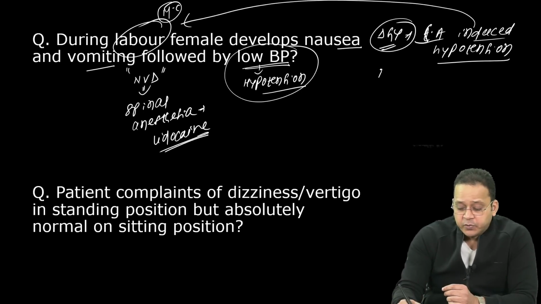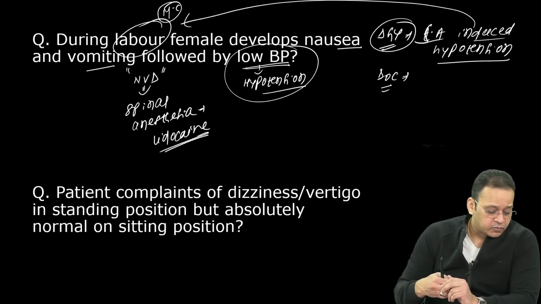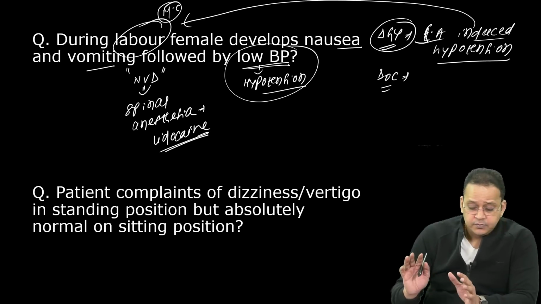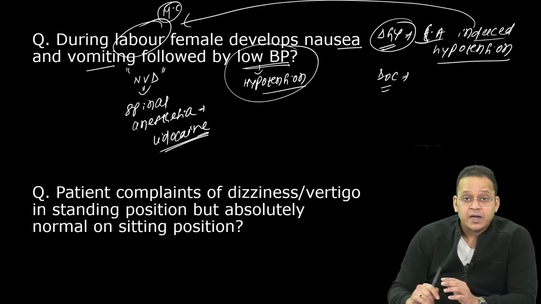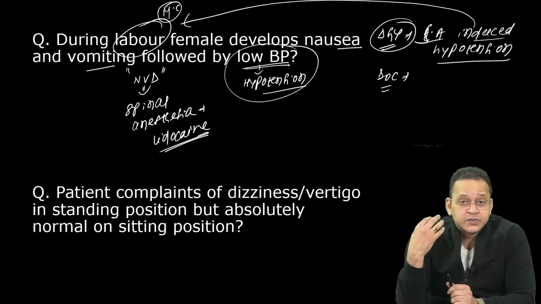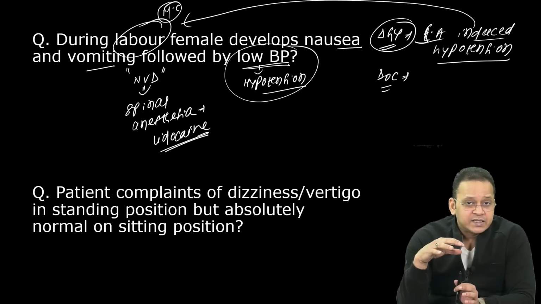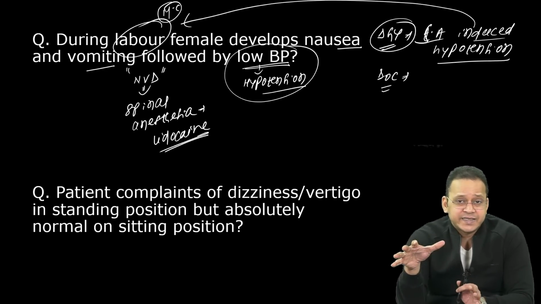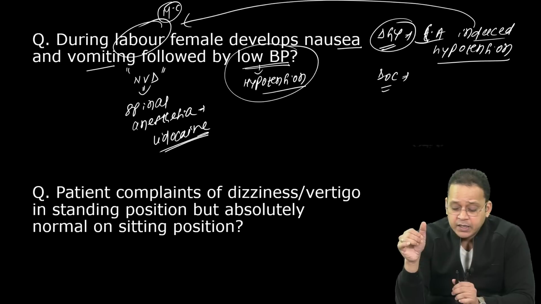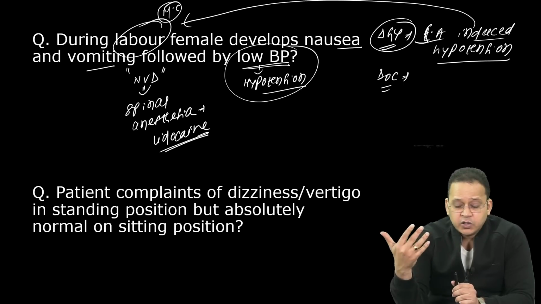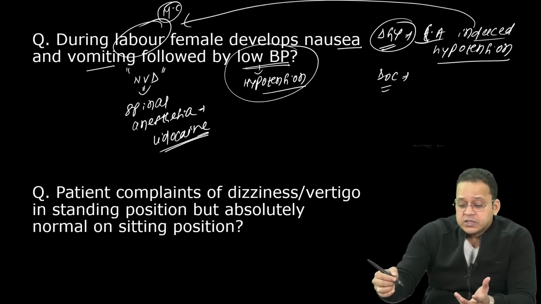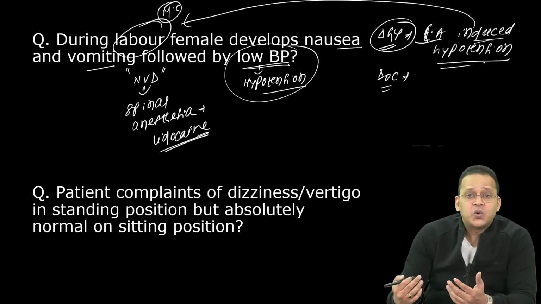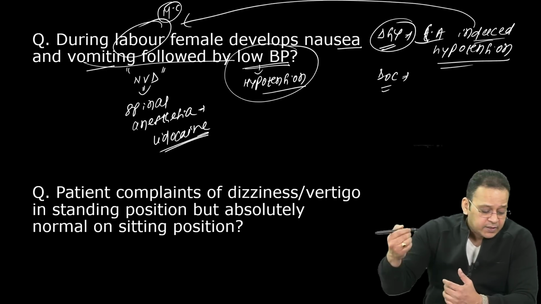So what is the treatment? What is the drug of choice for this? Come on, what is the drug of choice? I'm telling you, nowadays, as you might have seen in the last 2 years, the FMGE exam is nothing different from NEET PG. It is exactly the same, the level is the same, and the MCQs are not direct. They'll not ask you what is the drug of choice for spinal anesthesia induced hypotension. They'll give you such a case.